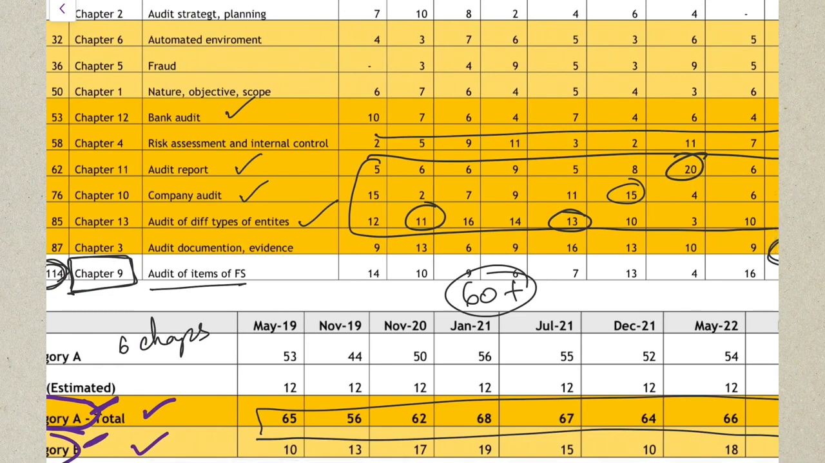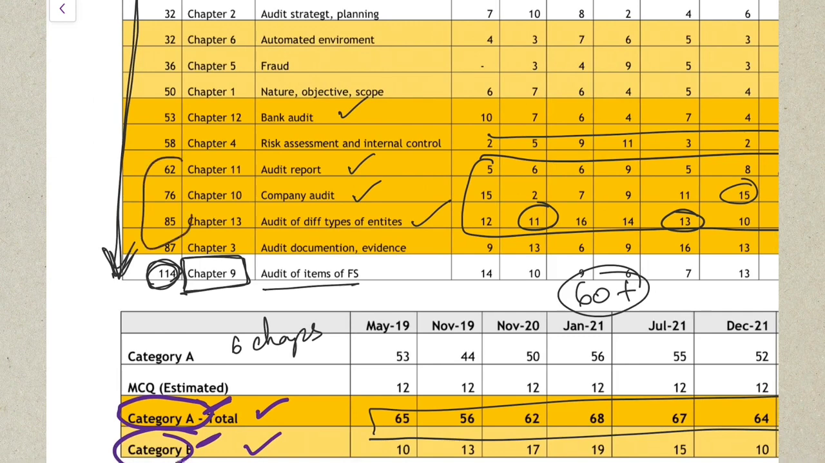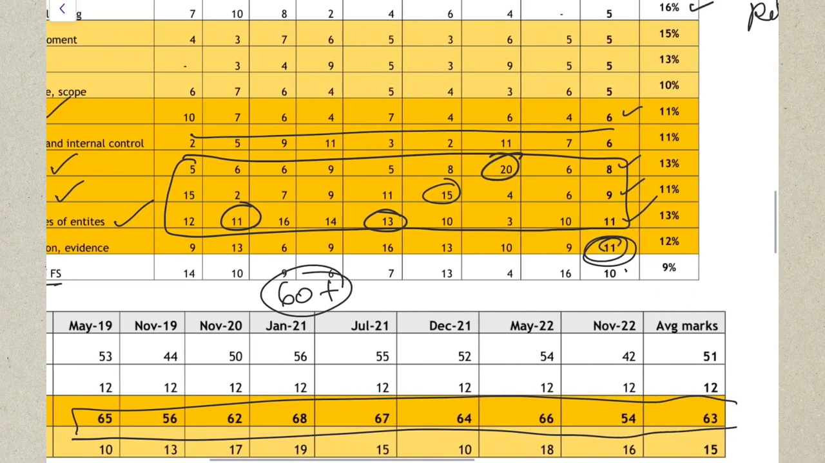Your module 2 chapters: bank audit, audit report, company audit, audit of different types of entities. For the number of pages you're going to study in these chapters, the returns you're going to get against it are very, very good. And it is also being consistently asked in your examination, so again it becomes an important chapter. Along with this, you can also expect MCQs on these.